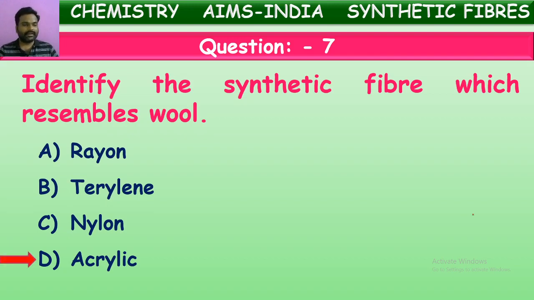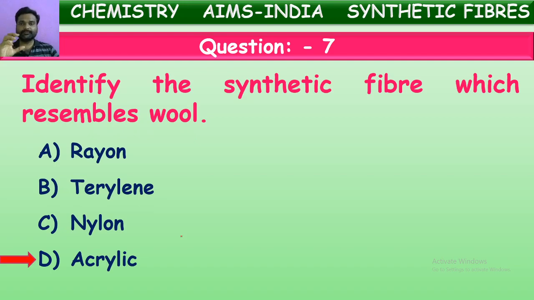Very good. Acrylic is one of the synthetic fibers which resembles wool. It's a fiber just like wool fiber. That is why mostly nowadays these winter garments, because in earlier days we used to make these winter garments mostly with wool. But from where do we get this wool? We get wool from the hair of sheep and yak and even camel. From the hair of animals we have to extract this wool, so it is much costlier.